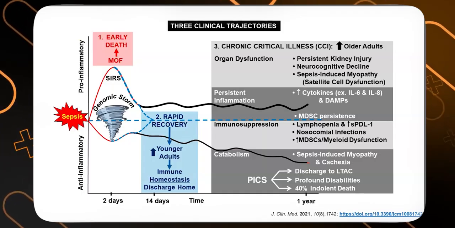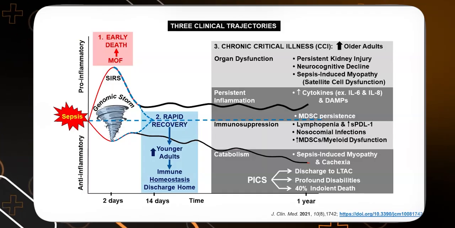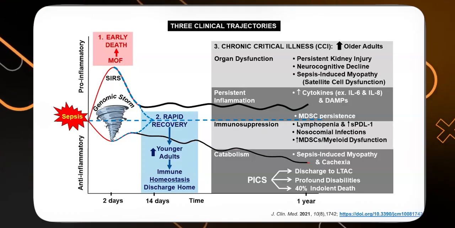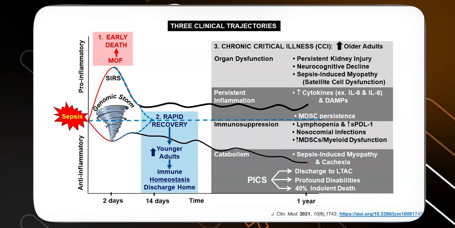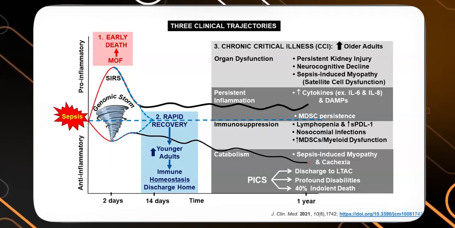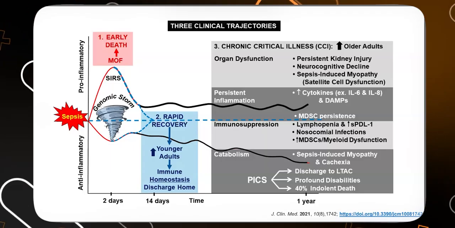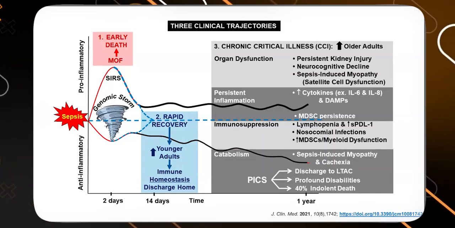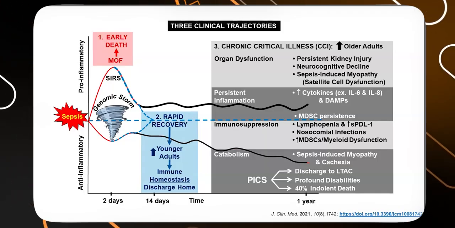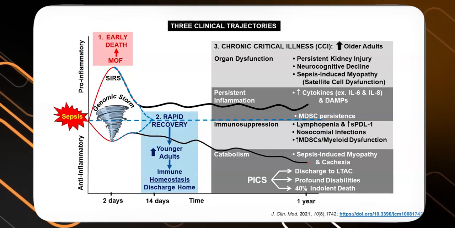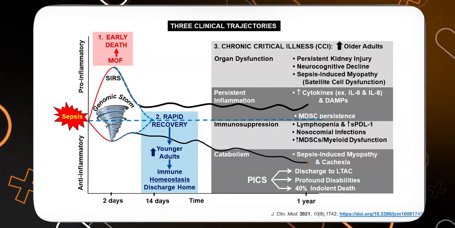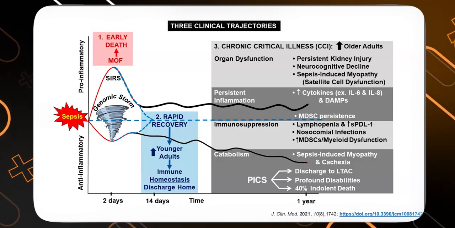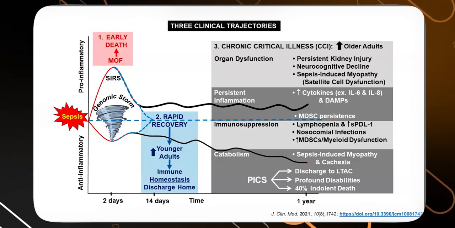Now, most of the patients who get tied up with sepsis get treated and then gradually recover. But there are a few patients who, if you go into the pathophysiology of sepsis, might develop a persistent state of inflammation. That is called persistent inflammation and catabolism syndrome, or PICS. This is a very dreadful situation for patients who undergo sepsis, who keep on developing a lot of secondary complications due to sepsis.